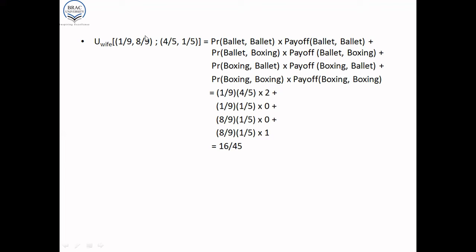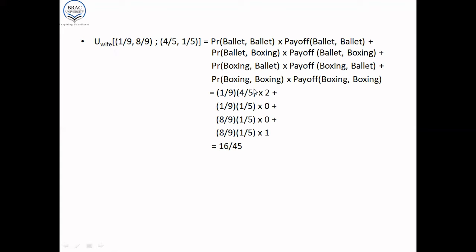Plus 8 by 9 times 1 by 5, a joint probability of going to boxing-ballet, times 0. So once again, since the wife and the husband are apart, the payoff to the wife is 0, plus the joint probability of both going to boxing, which would be 8 by 9 times 1 by 5, times the payoff to the wife of going to the boxing match when her husband is also there, and that is 1.